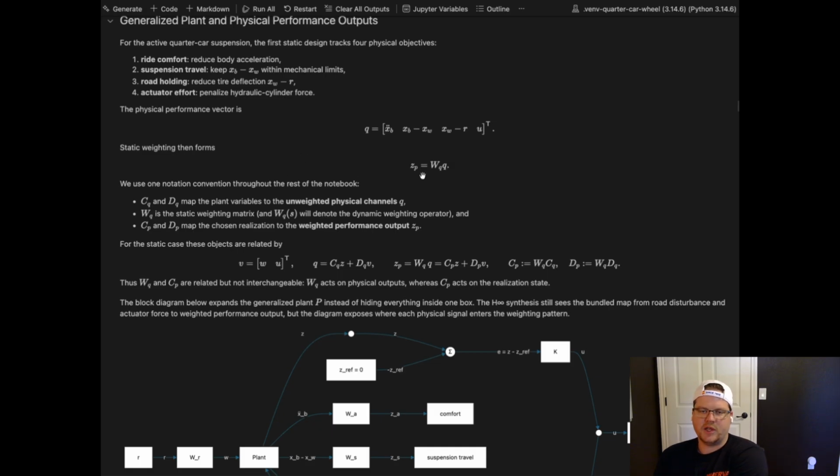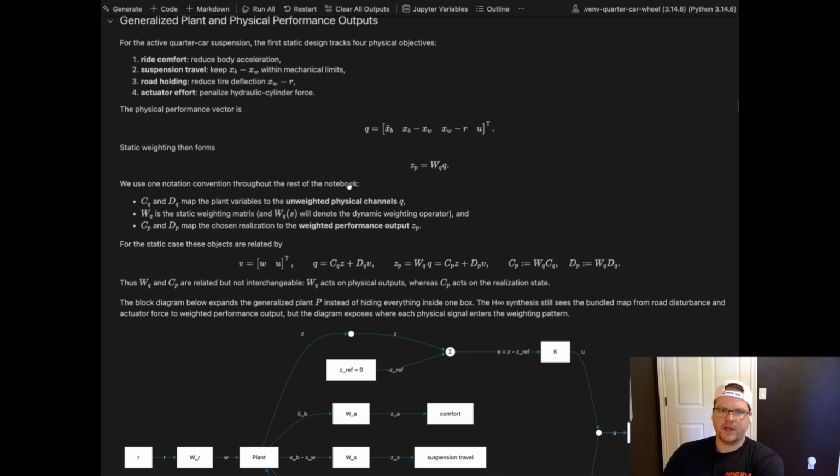Before I was being a little cavalier with the terminology. So we have the Q here and the ZP of the performance with the static weighting WQ of Q here. And so this is enumerating now, breaking out the matrices to be a little bit more pedantic. So the CQ and the DQ, those are mapping the plant variables to the unweighted physical channel Q, so the Q here.